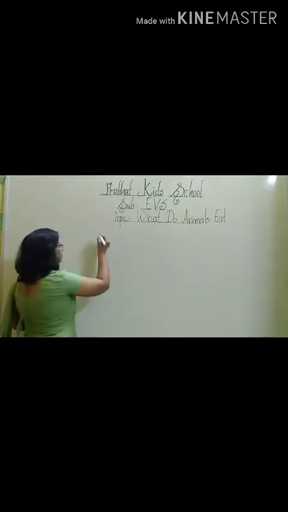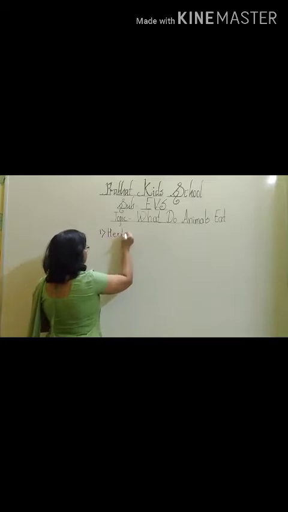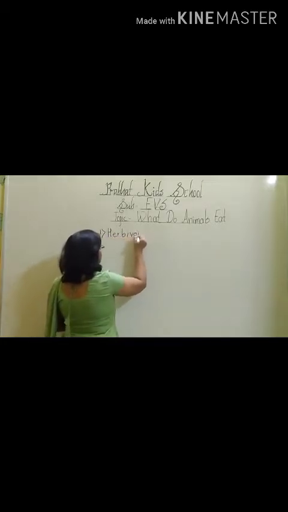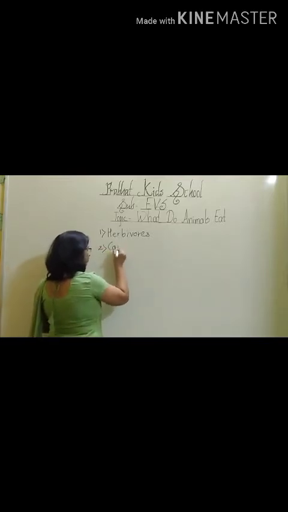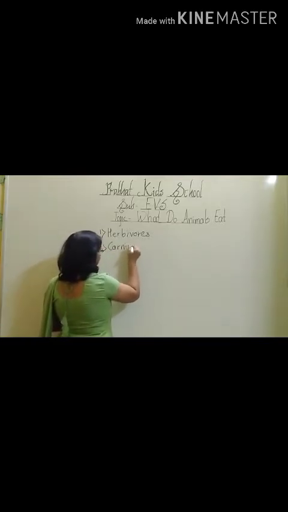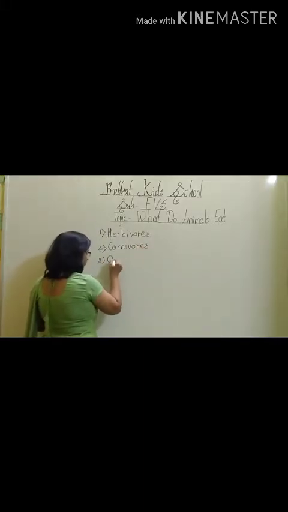Which ones? Herbivores. Second one is carnivores. Third one is omnivores.